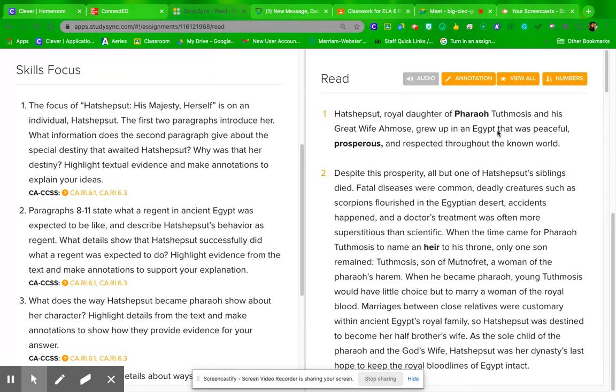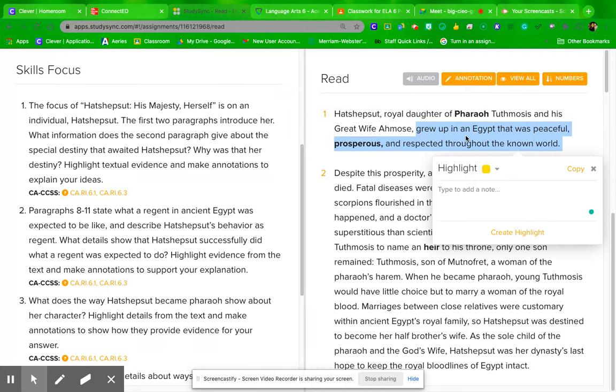Hatshepsut grew up in an Egypt that was peaceful and prosperous. What do you think the word prosperous means? If I said my father is a prosperous businessman, he makes $100,000. It means you're successful. Yes.